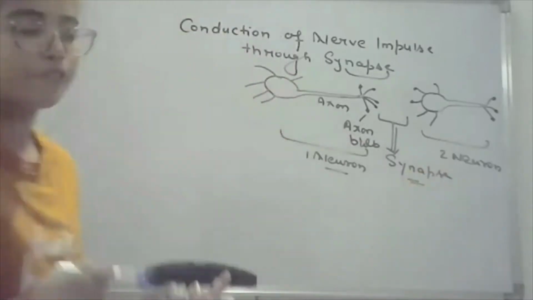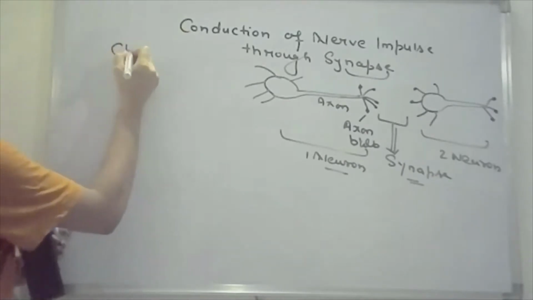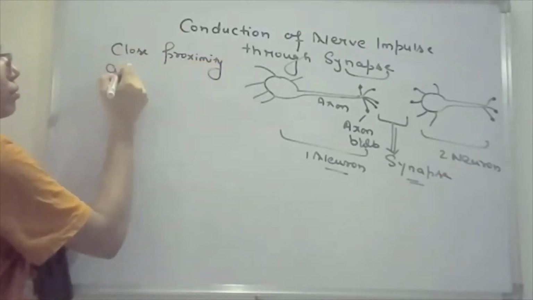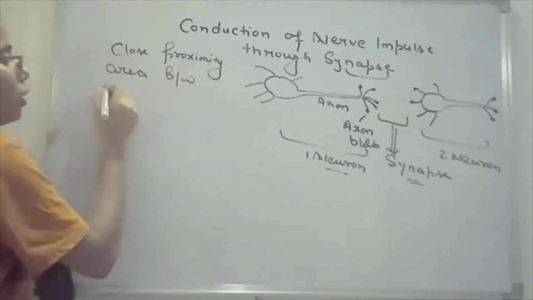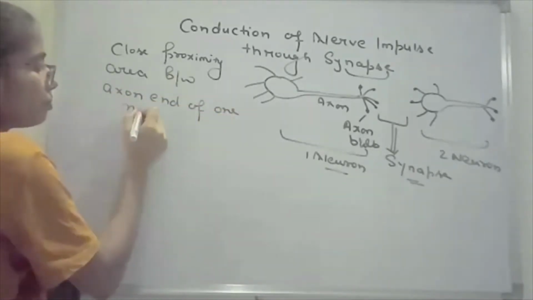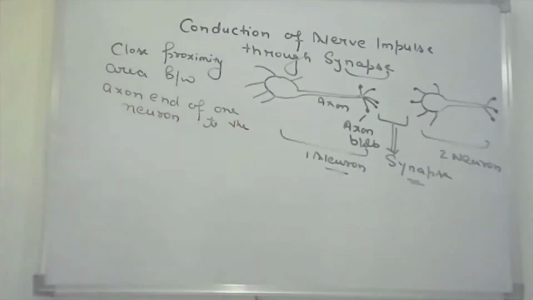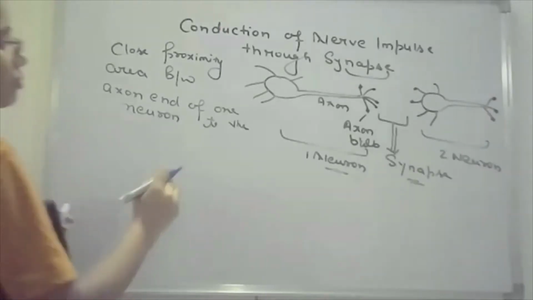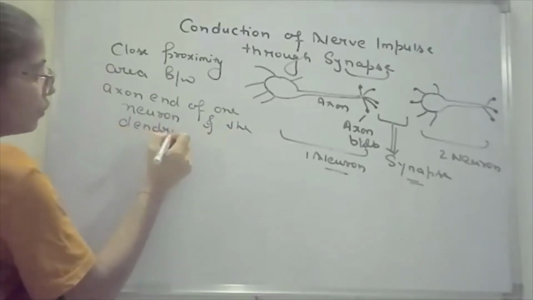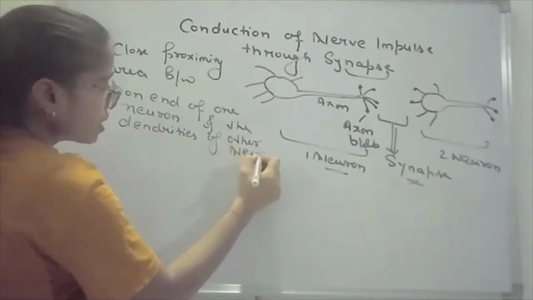So when we talk about the definition of the synapse, synapse is the close proximity area between the axon of one neuron and the dendrites of the other neuron. These are known as the synapse.